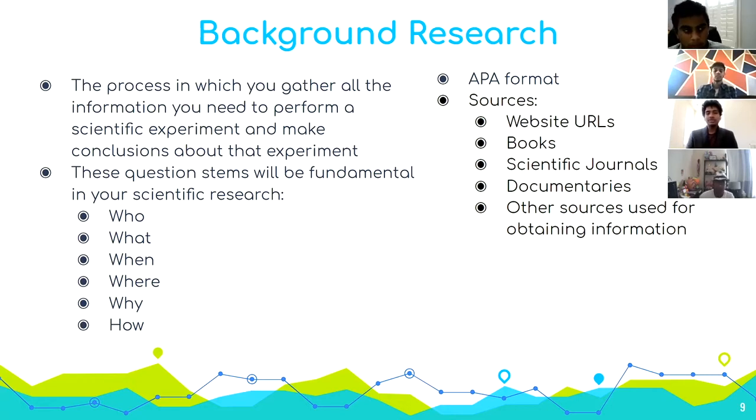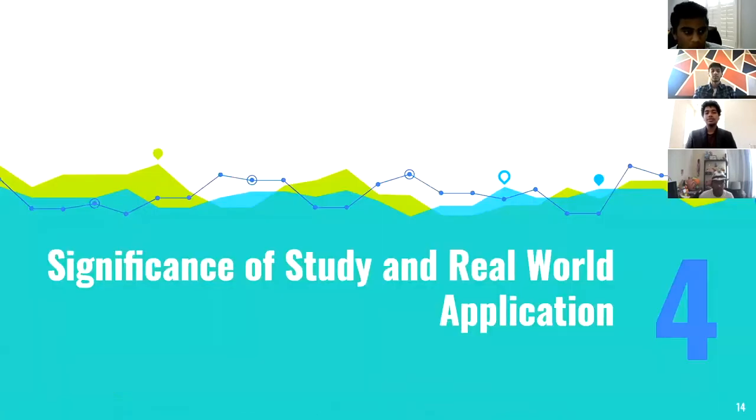Using official scientific newspapers, websites from research companies, etc., is always a good idea to find the answers to your questions about the universe. You are going to ask many questions that stem from the keywords who, what, when, where, why, and how. With these question stems, you will be able to ask thorough questions to better understand your topic. It's also important to keep track of the website URLs, book titles, journals, etc. in APA format. Your future self will thank you because citing your sources is always a good practice while doing scientific research. Siddharth will move on to significance of study and real-world applications.